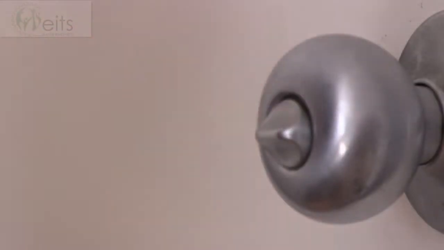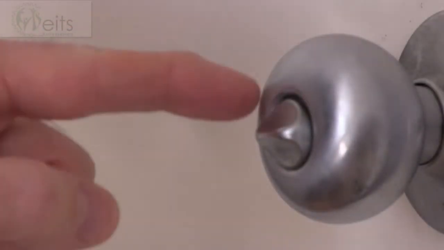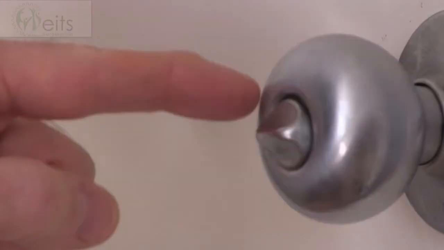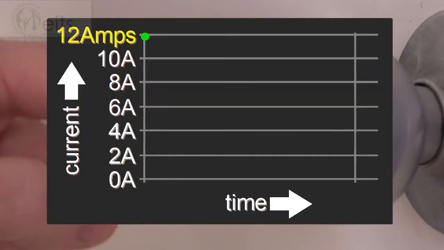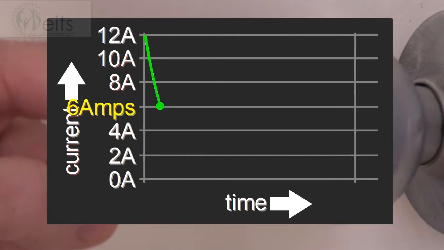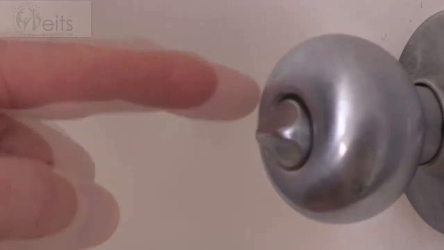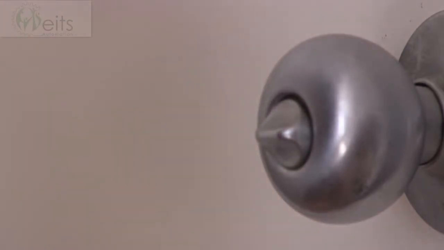What about when you get a shock by rubbing your feet on carpet and then touching a metal door handle? There could easily be a few thousand volts there, enough to break down your skin's resistance. But while there is enough voltage, there isn't a lot of charge in this case. However, since it's all being dumped at once, it can result in a high current, or amps, but only for a brief amount of time, around 1/1,000,000th of a second, or 1 microsecond. So the fact that it doesn't last long makes it harmless.